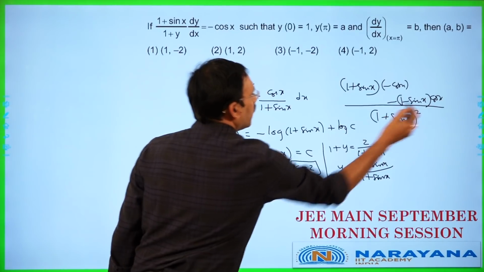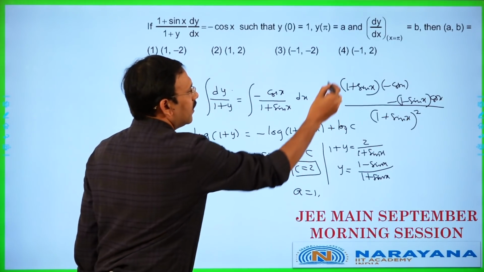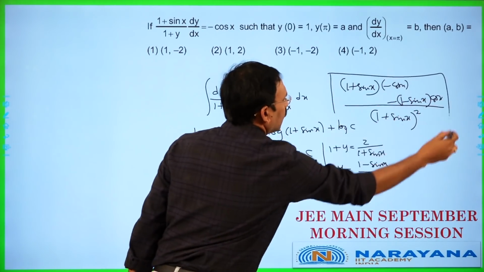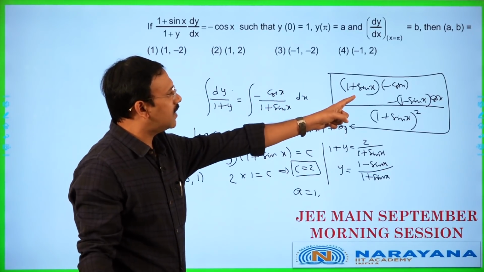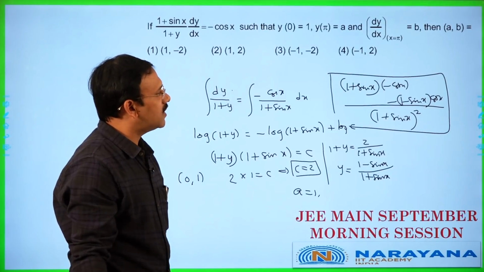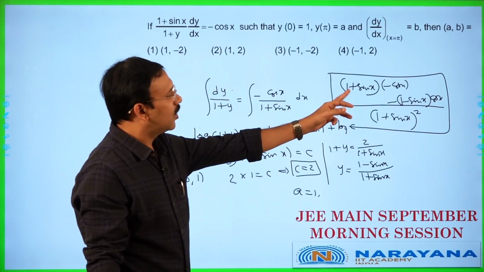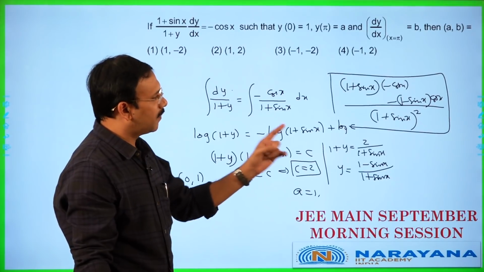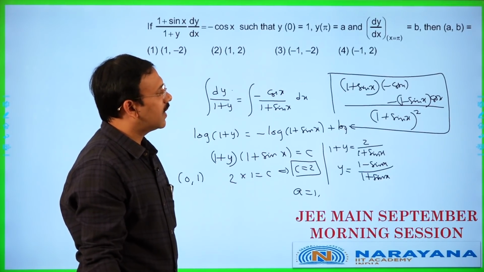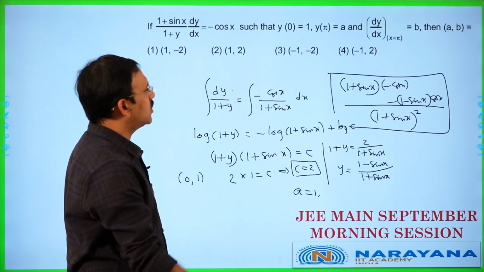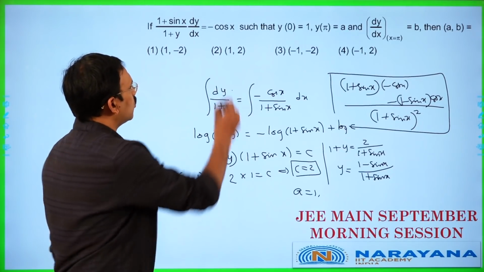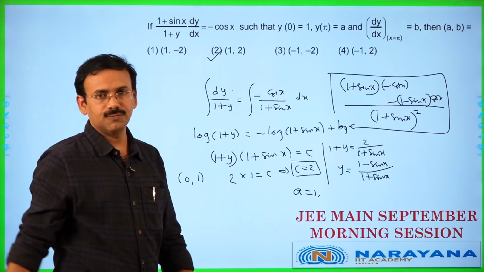This is going to be the derivative of dy by dx. Now you put x is equal to pi here, sin pi is 0, cos pi is minus 1, accordingly 1 into minus 1 is minus 1, that is again plus 1, that is 2 by 1, which is 2. So the answer is going to be 1 comma 2.